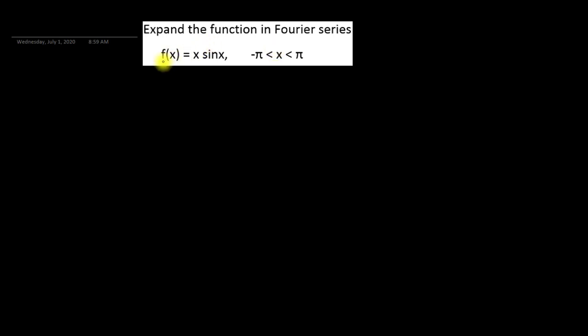Today we will expand the function in Fourier series. The function is f of x is equal to x sin x, and the interval is from minus pi to plus pi. First we have to check whether this function is an even function or an odd function. For this, we have to replace x by minus x.